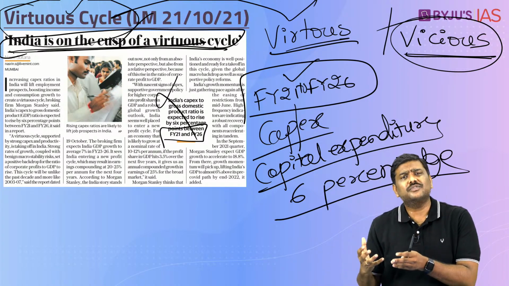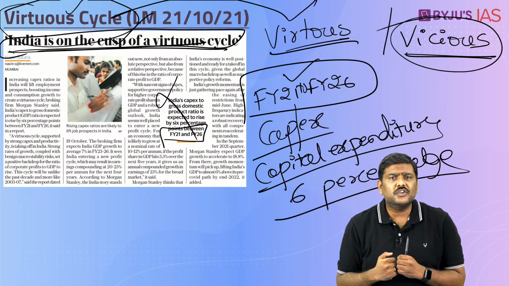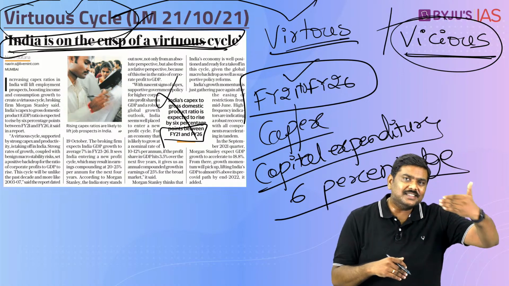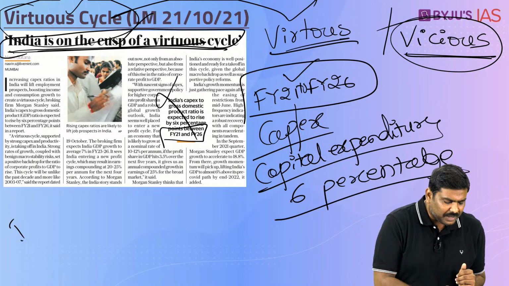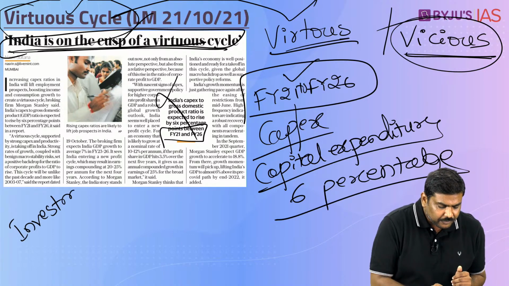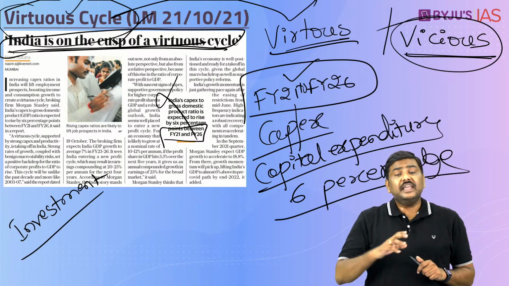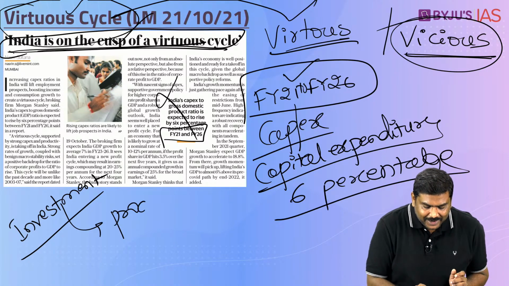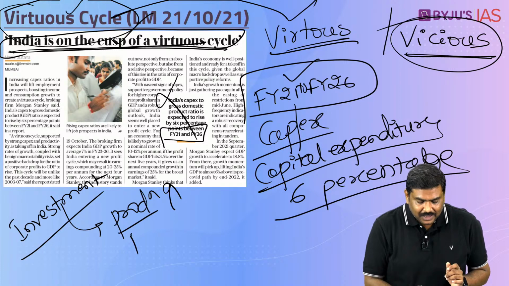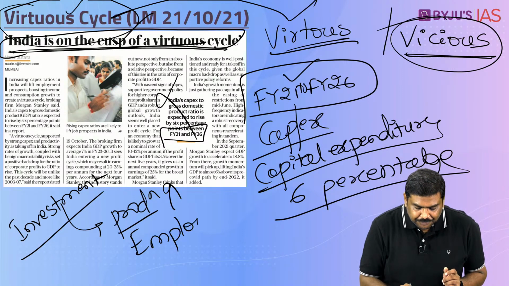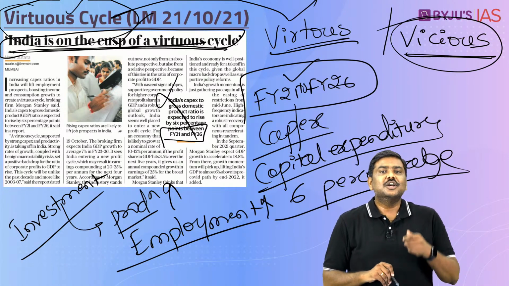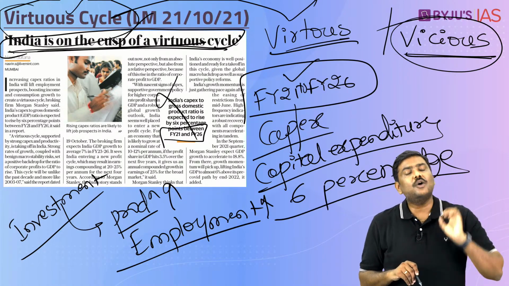Now, what is the meaning of this? How is it connected to the virtuous cycle of growth? The argument here is, if the capital expenditure increases in any economy, it essentially means investment will increase, and when investment increases, the overall production in the economy will increase, employment generation increases, and more incomes are going to flow to the households.